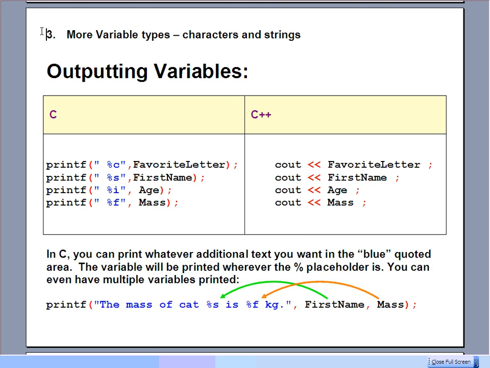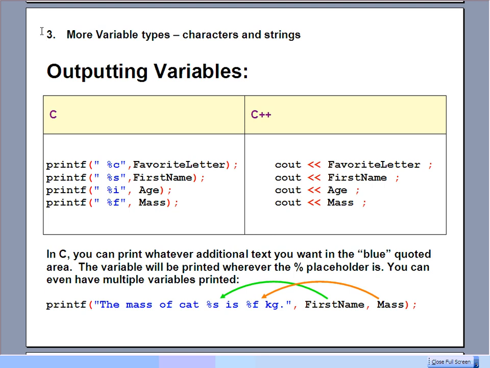Just a little comment on using printf in C. You can print whatever additional text you want in the blue quoted area. So if you look at the example down below, it's going to print off the mass of the cat, and then it's time to print out the cat's name. So there's that %s. It's a little placeholder for a cat name. And then the word "is" will get printed, and then another little placeholder for a float, and then finally "kilograms"